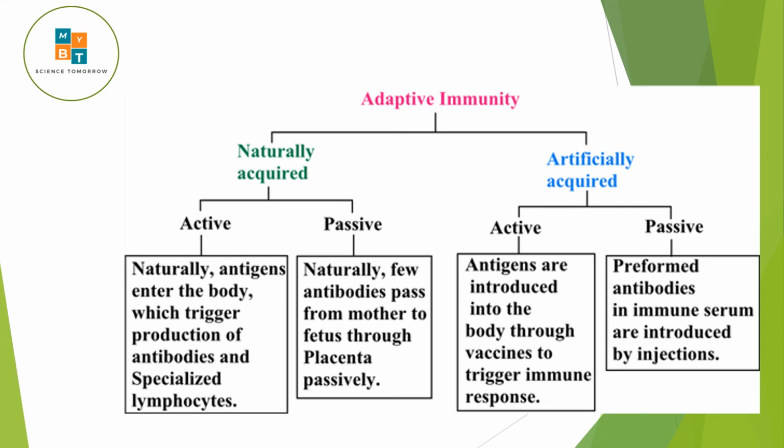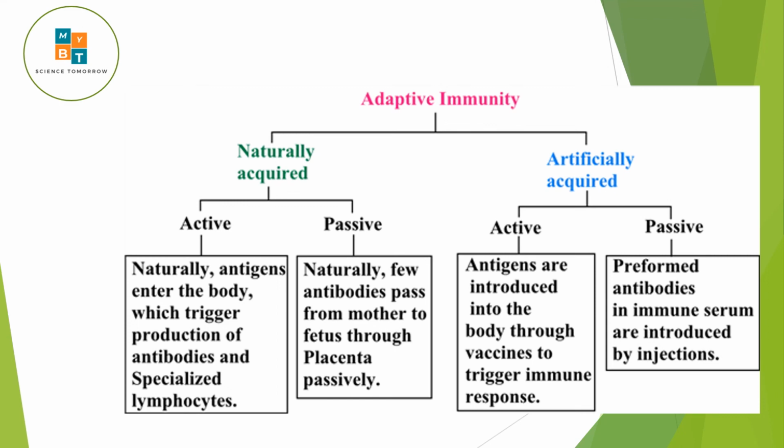When you talk about adaptive immunity, we can divide it like this. Adaptive immunity can be acquired naturally or artificially. Naturally acquired immunity can also be divided into two types, active and passive.